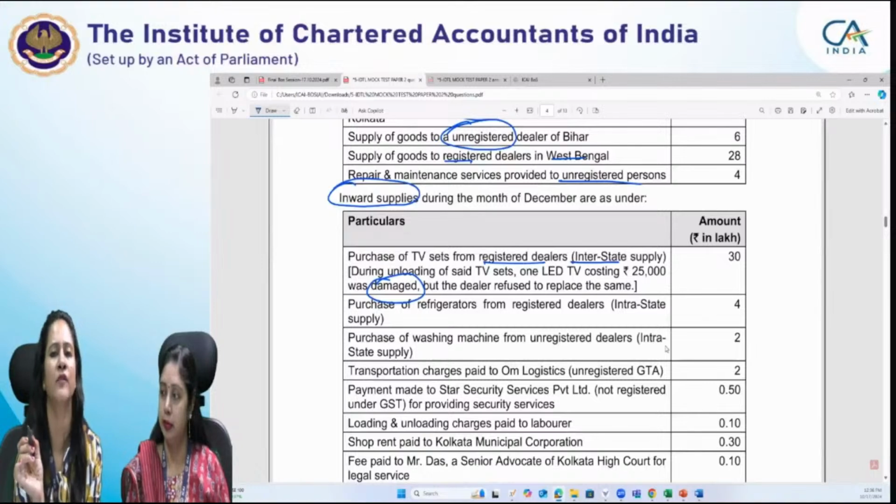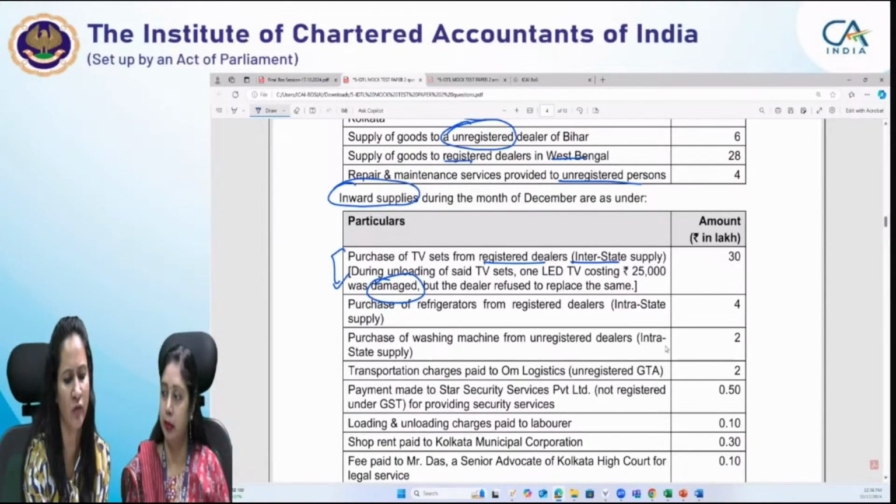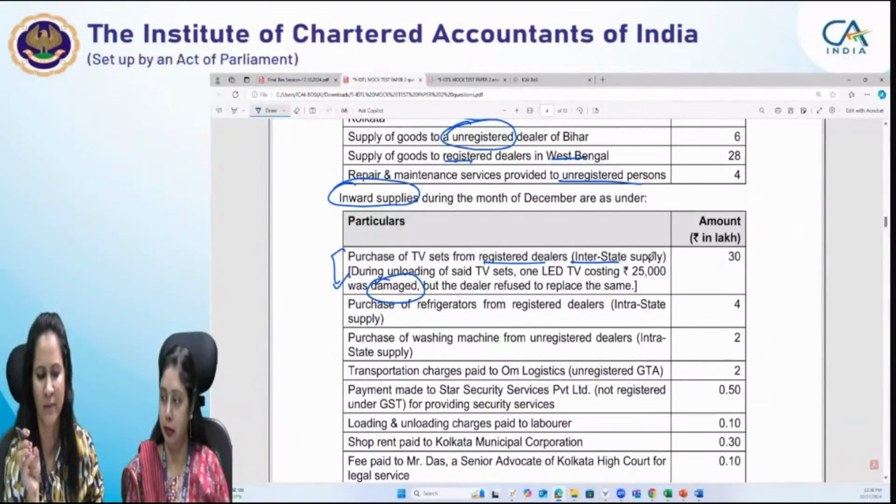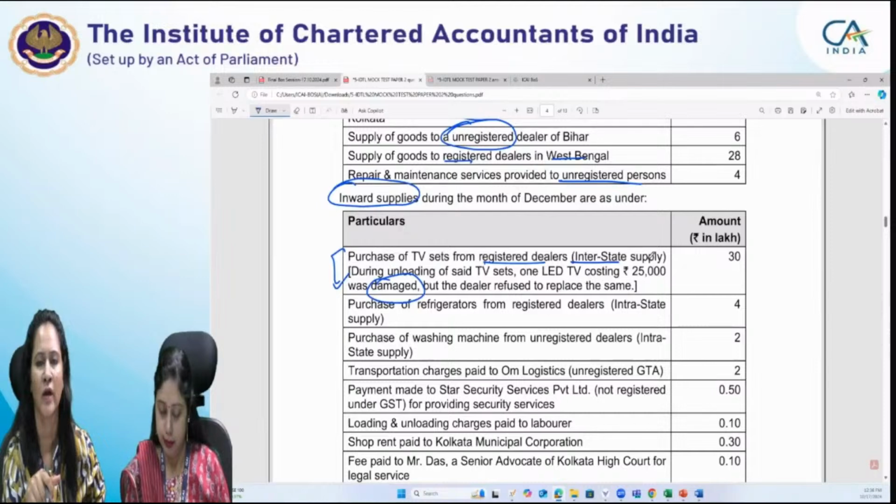But the dealer refused to replace the same. So this is additional information in respect of this entry itself, and this additional information is given at the same place where this adjustment is given. Although in some case scenarios or in the examination, it might happen that a particular adjustment relating to an item given in the table might also appear in the notes given below the table.